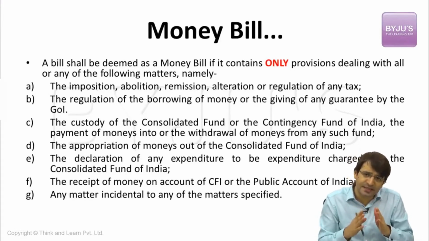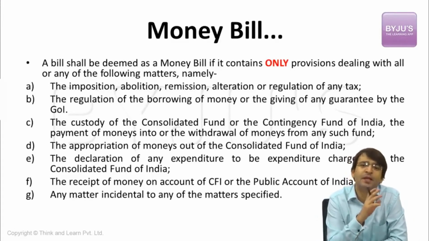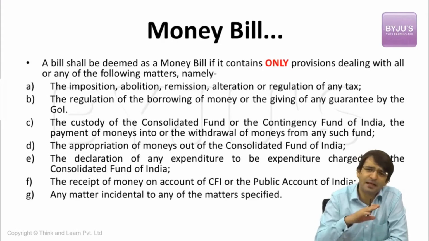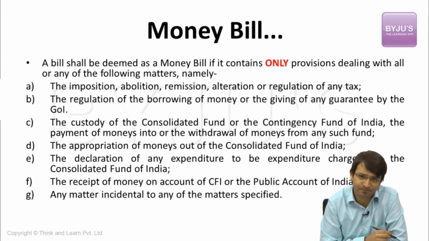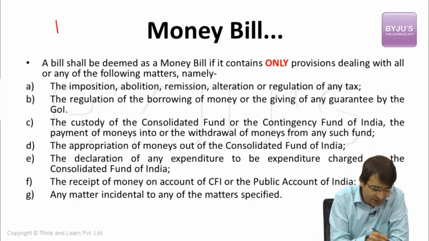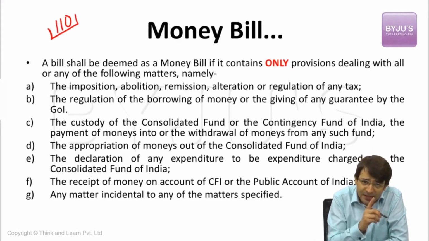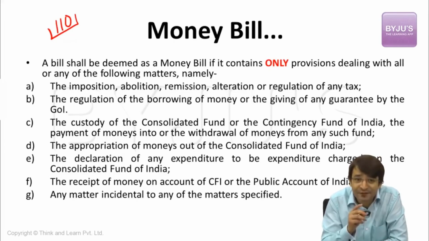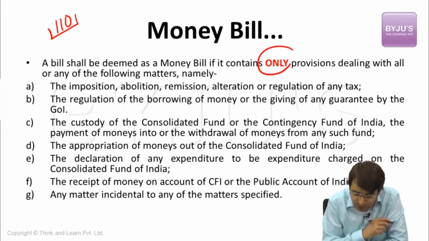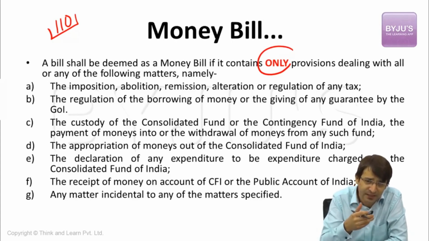Now let us talk about various types of the bills that we have. The first type is a money bill. Now what is a money bill? A money bill is any bill which deals with money matters, those money matters which are part of Article 110 of Indian Constitution. That means Article 110 says a bill shall be deemed as a money bill if it contains only provisions dealing with any or all of these matters which are specified.